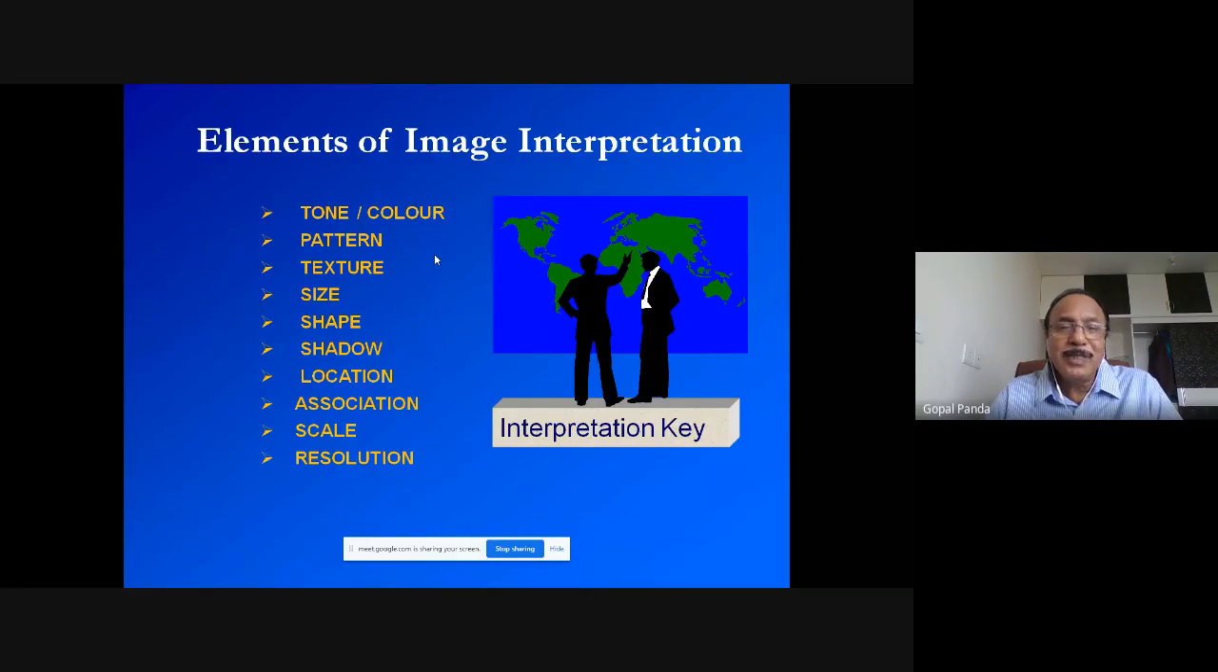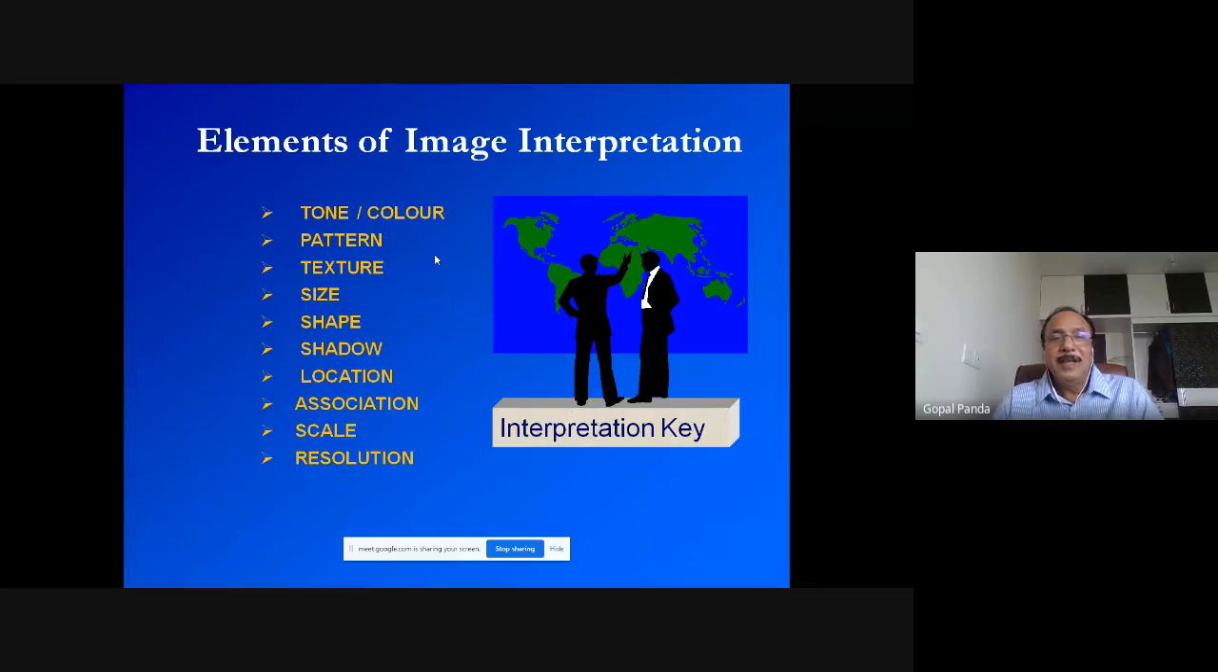then what is the scale of the image that you are using, how much ground distance it is covering, and accordingly what are the dimensions of the different features, and then its different resolutions like temporal resolution, spatial resolution, spectral resolution, radiometric resolution of the image which you are using. So these are some of the elements, or you can call them interpretation keys, at the first end to study an image, whether it is a digital image or an analog image.